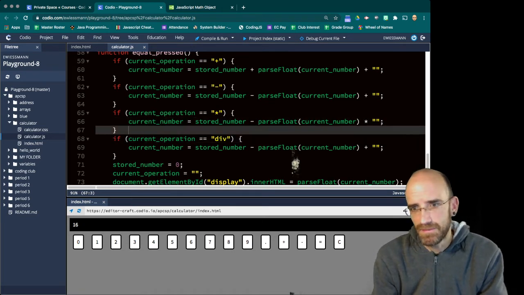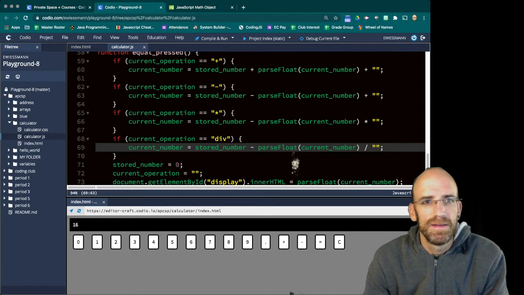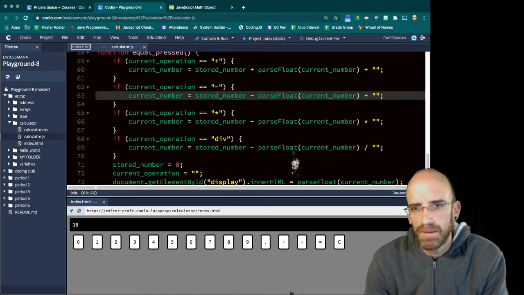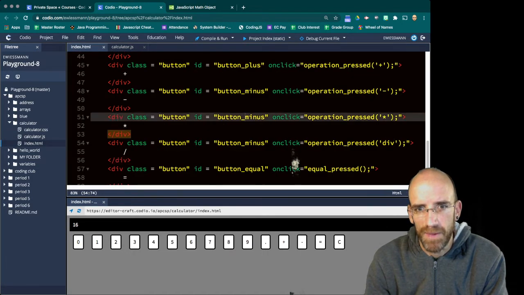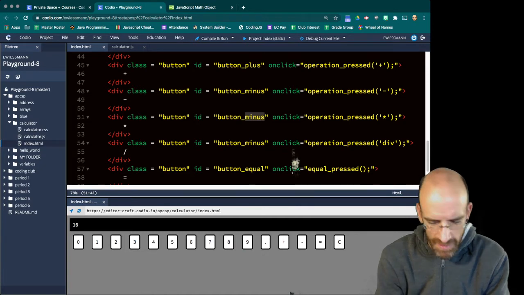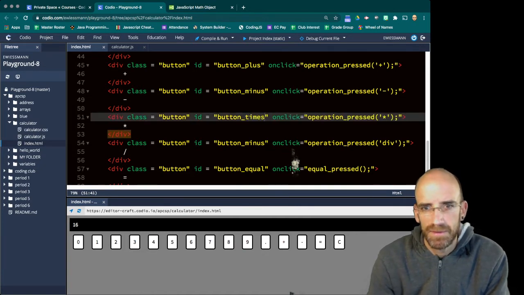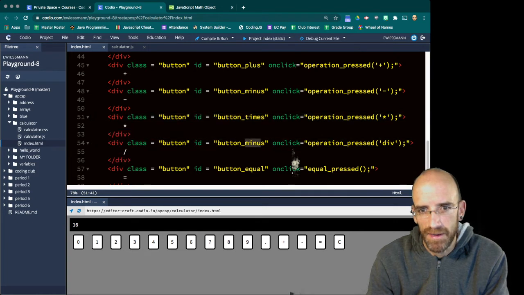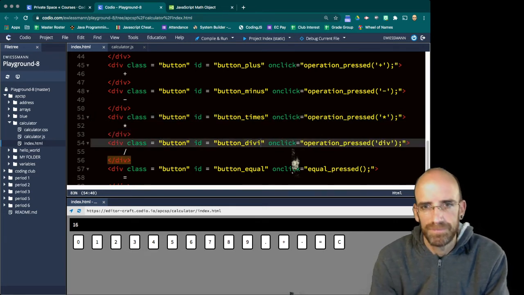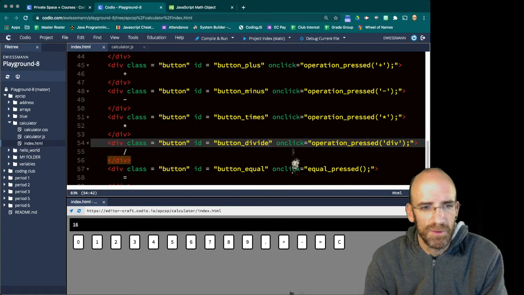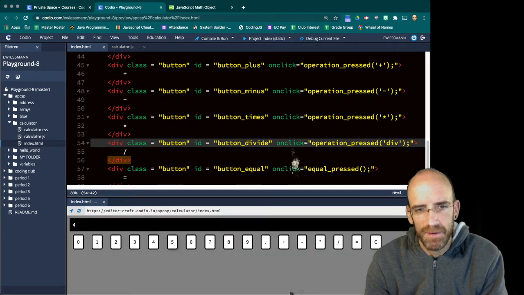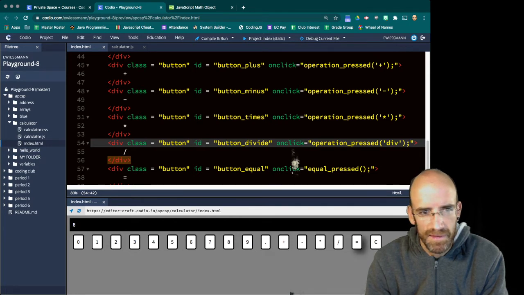Let's do the operation that we're asked to do. And then we don't want these to all be called minus, so this would be called button times, or button multiply, button divide. So now we have multiply, divide, and you can go on. Times 8 equals divided by 9 equals negative infinity. That doesn't look right.